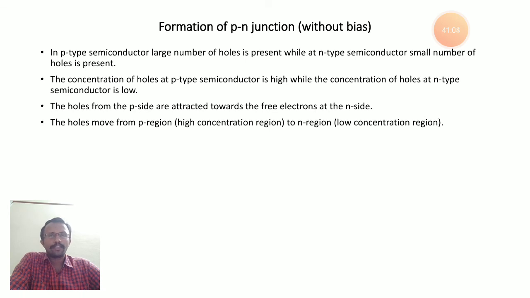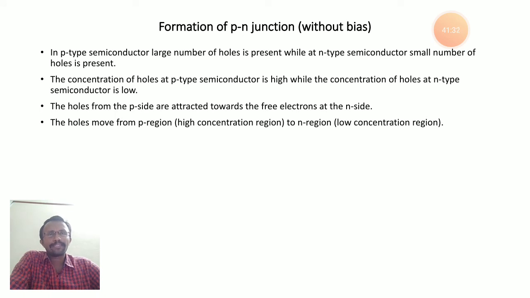That is nq mu n into E plus q Dn dou n by dou x. Similarly, for the holes, Jp is equal to Jp drift plus Jp diffusion. Jp drift is P into Q into mu P into E minus Q Dp dou p by dou x. So this is about drift current and diffusion current in semiconductors.